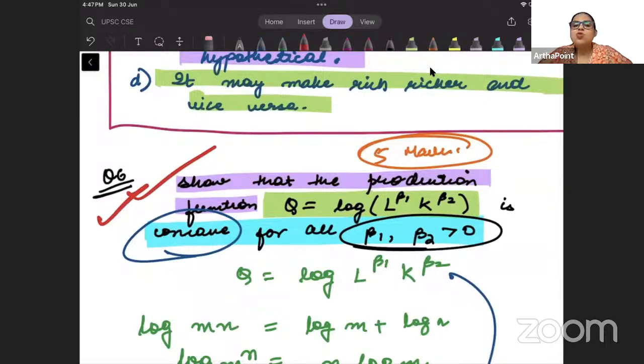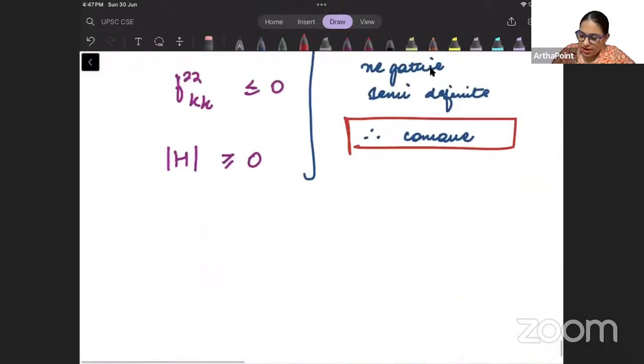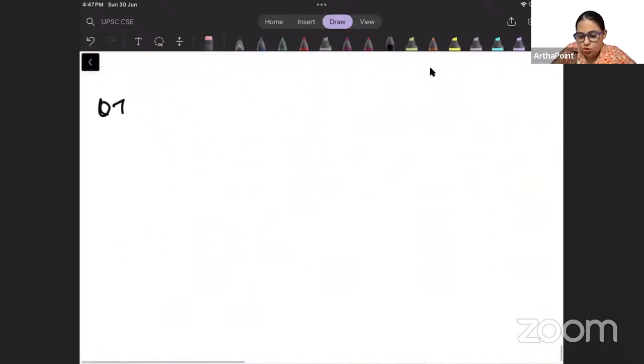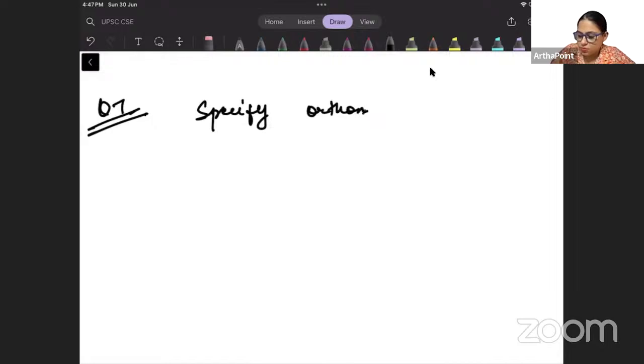Right? So this is what the question is asking you, and we have been able to prove this thing. Okay, so I just missed out on the last question I just realized, which is question number 7, which says specify an orthogonal factor model and mention its assumptions.